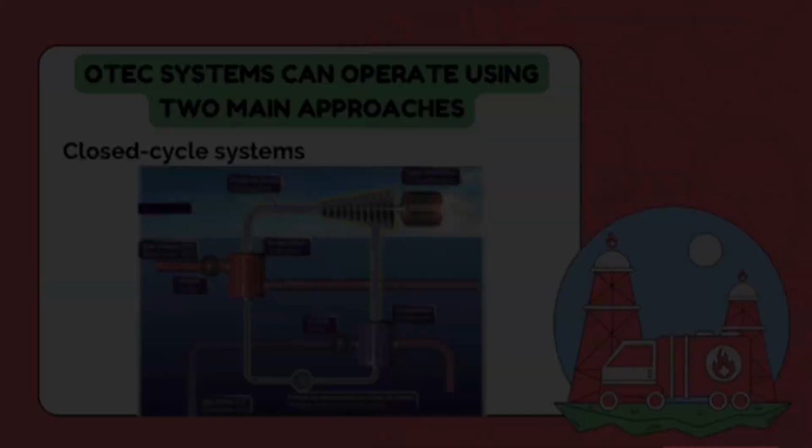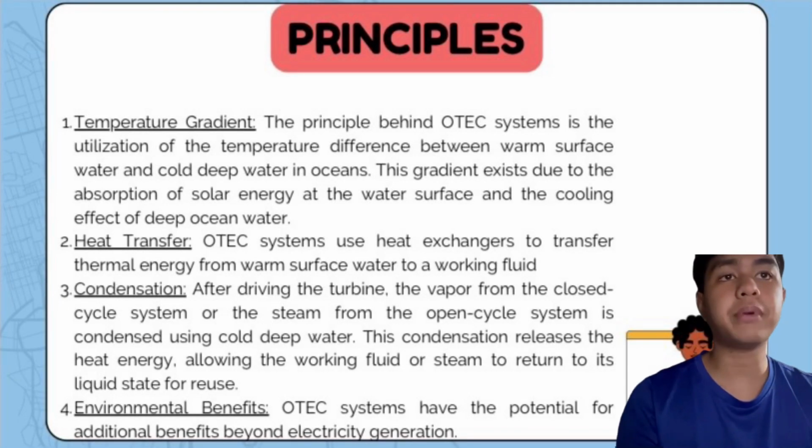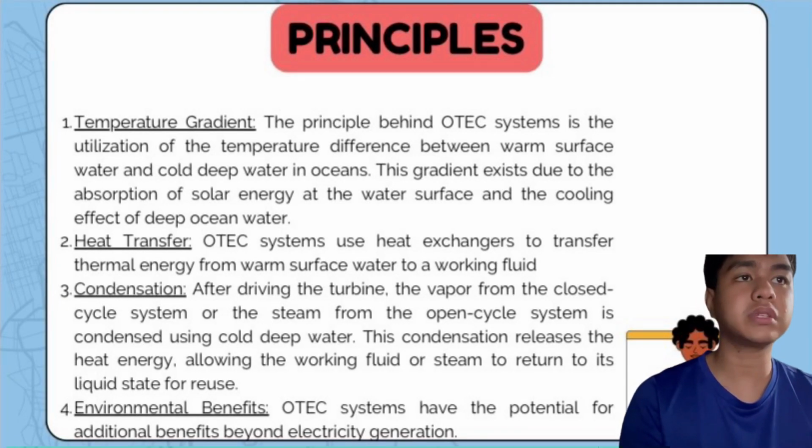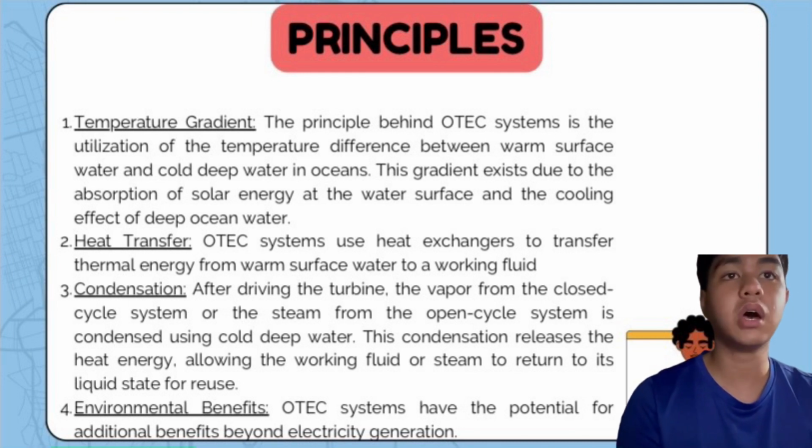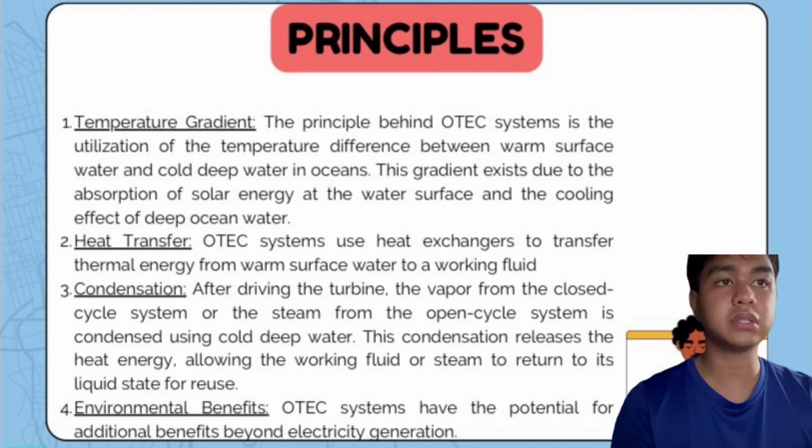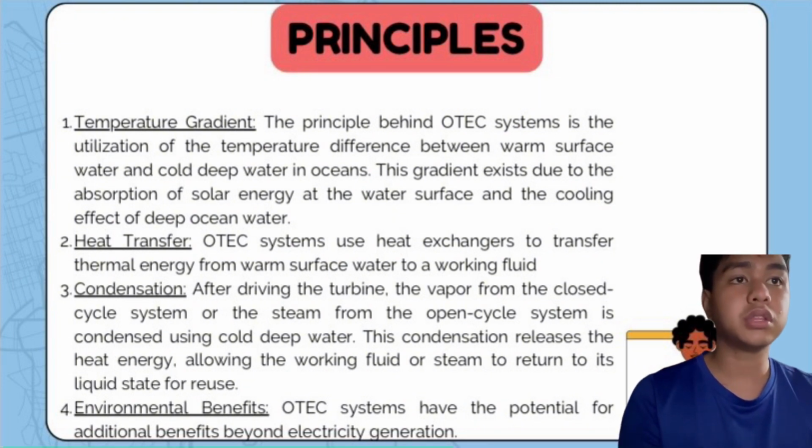Principles are: number 1, temperature gradient. The principle behind OTEC system is the utilization of the temperature difference between warm surface water and cold deep water in oceans. This gradient exists due to the absorption of solar energy at the water surface and the cooling effect of the deep ocean water.